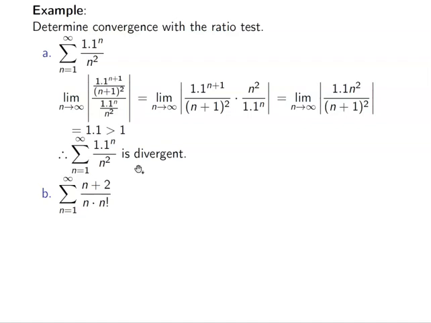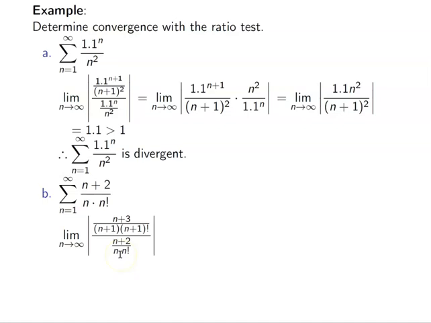Okay. So here we have n plus 2 over n times n factorial. So we're going to do the same thing. I'm going to write the limit where this is my numerator, where I'm adding 1 for all of my n's, and then I'm going to multiply by the reciprocal of this. Okay. So here I actually write it out for you guys. I'm being nice, right? So I have n plus 3 on top. This is n plus 1. And this is n plus 1 factorial. And then on the bottom, I have just my standard form, right? The n plus 2 over n times n factorial.